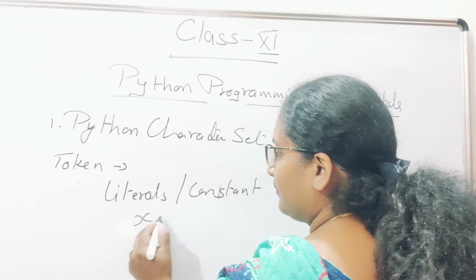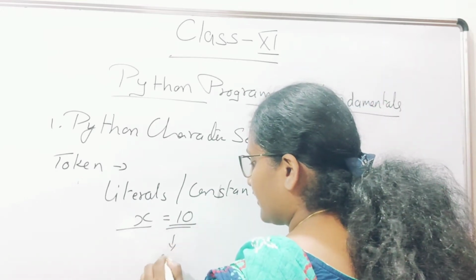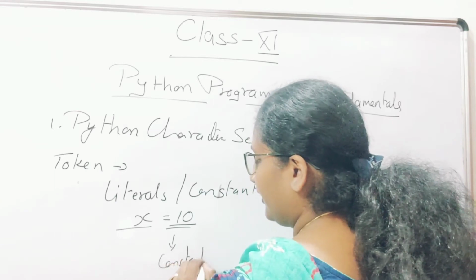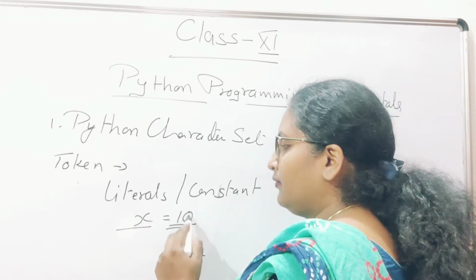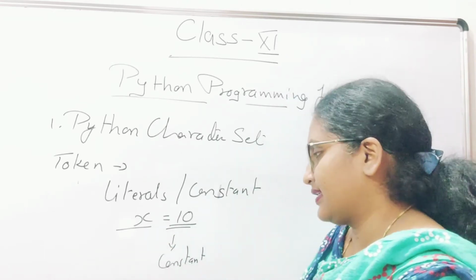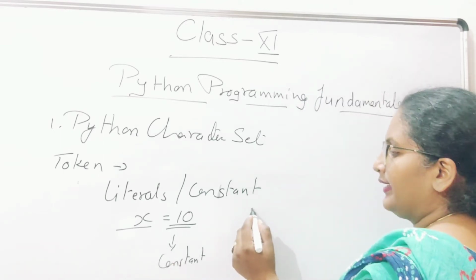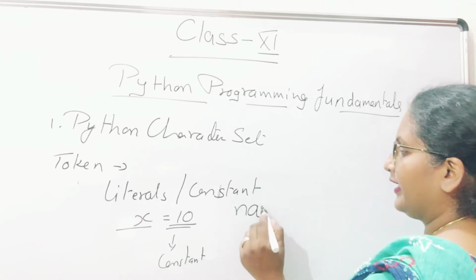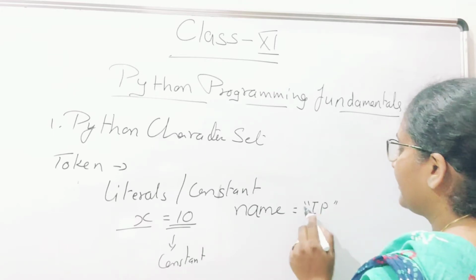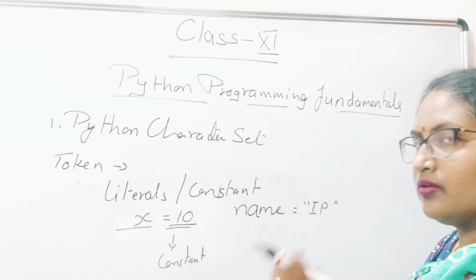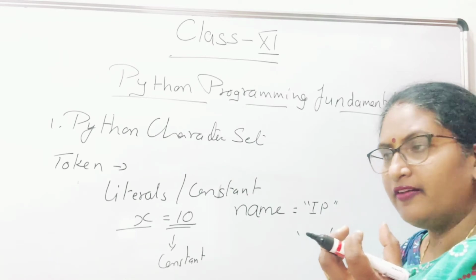Earlier I have given the example x equals 10. x is your variable name, but 10 is your constant. This is a constant value which is being stored in the variable x. You can also write name equals "IP". When you write within double quotes, it is a string. Anything you write within double quotes or single quotes is a string. String means a group or set of characters.